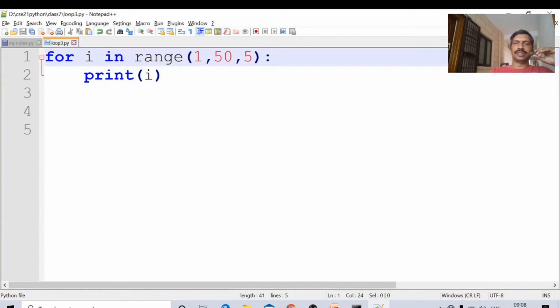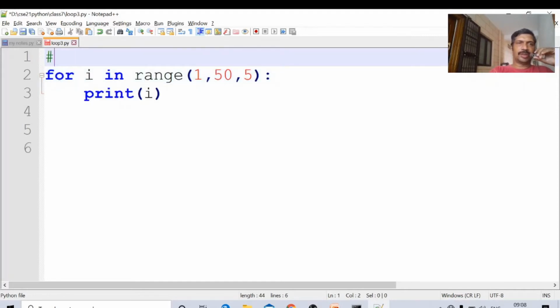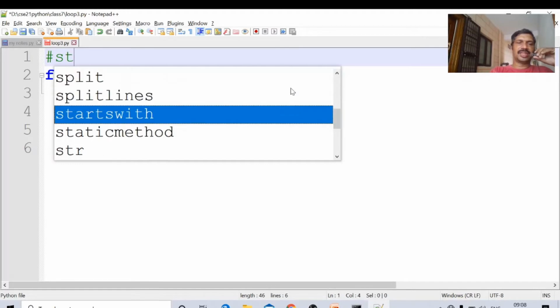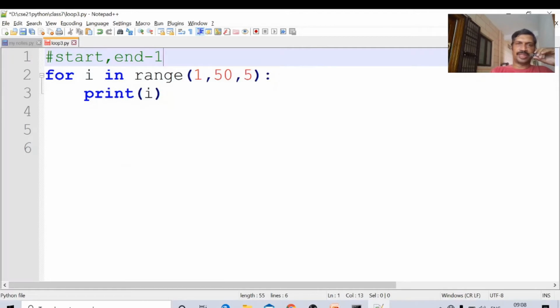Here this is about the for loop. What values do we give in range? The starting value is start, comma, end minus 1 up to here, comma, increment. These are the three parameters we have given. Control S. The name of this file is loop3.